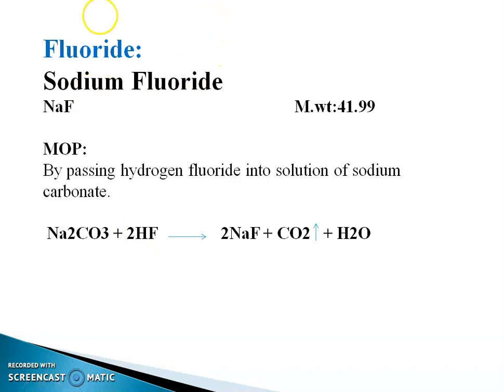Now we see examples of dental products. Sodium fluoride. The chemical formula for sodium fluoride is NaF and the molecular weight is 41.99. Method of preparation: sodium fluoride can be prepared by passing hydrogen fluoride into a solution of sodium carbonate, that is Na2CO3 plus 2HF, which gives 2 molecules of sodium fluoride plus evolution of CO2, carbon dioxide, and water.